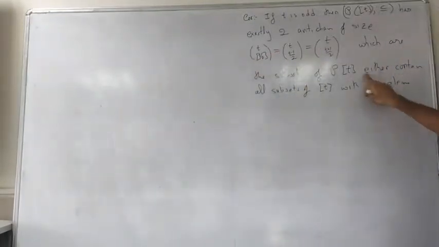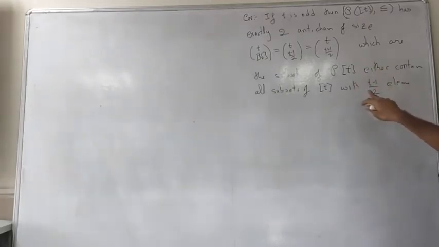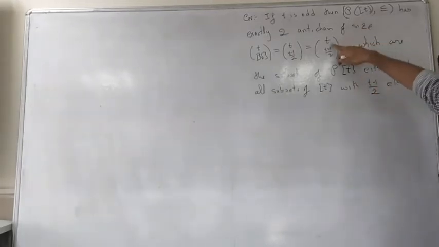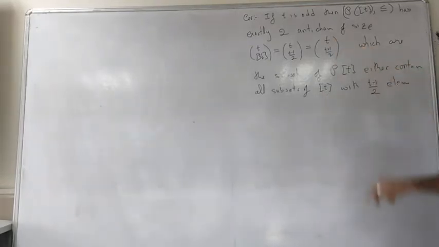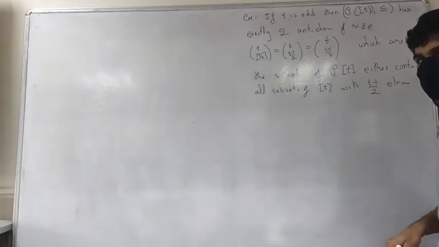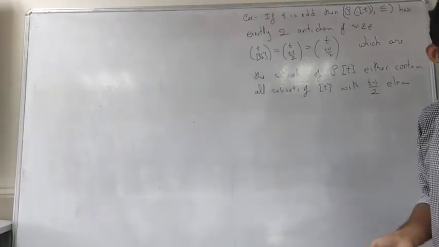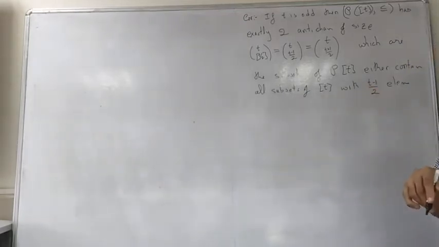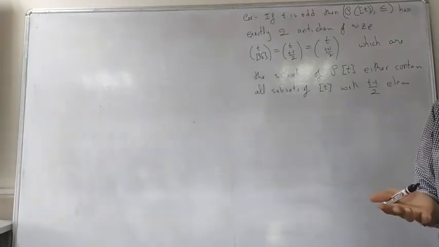Because how many such subsets are there in the set T? In an n set, how many subsets are there of cardinality m?